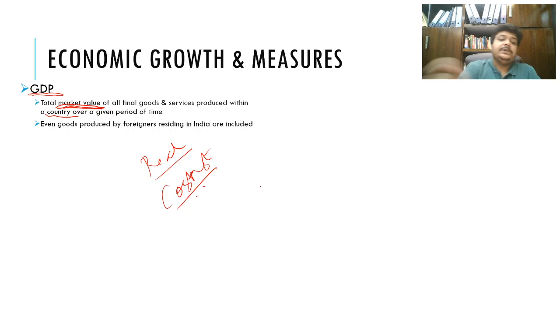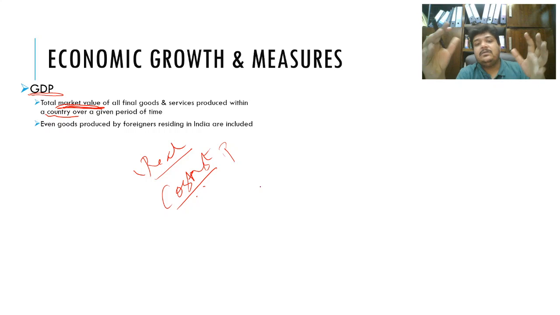What is the difference between this real GDP, the GDP, and this real or constant prices GDP? So basically GDP, when they add up, they take the current selling price of a good and then they add it up and how much was it produced, and they add everything up, and then they come up with this GDP number at the current market value. But the current market value may not be a real picture of what is actually happening in the economy if you want to compare it over years.